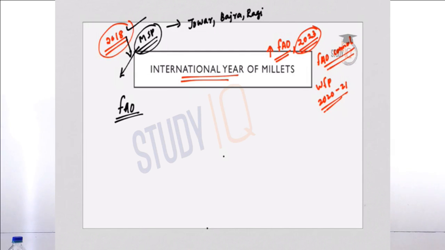Now FAO or Food and Agriculture Organization is a specialized agency of the United Nations that leads international efforts to defeat hunger.